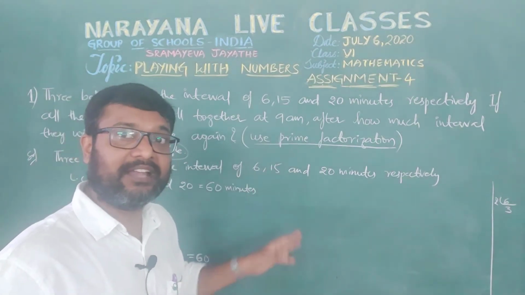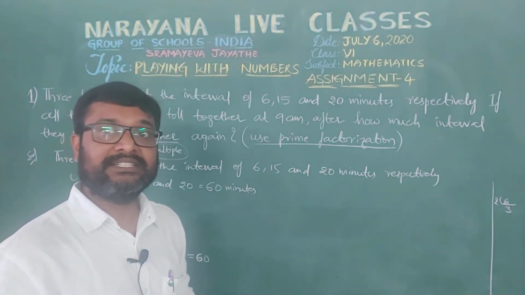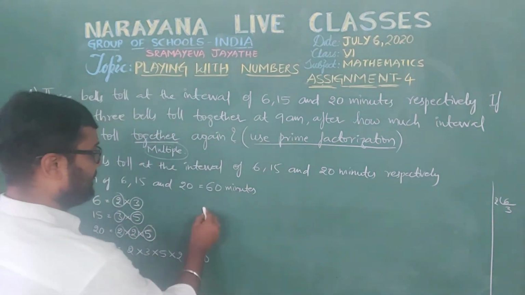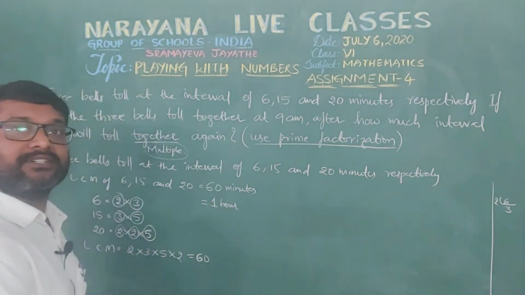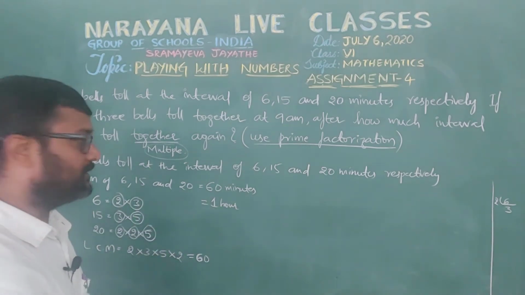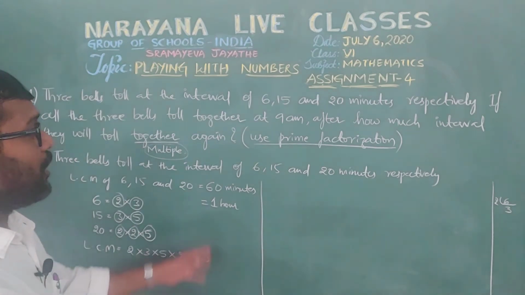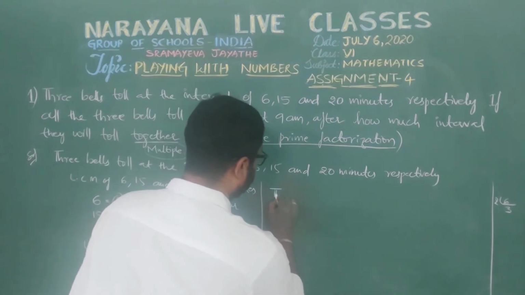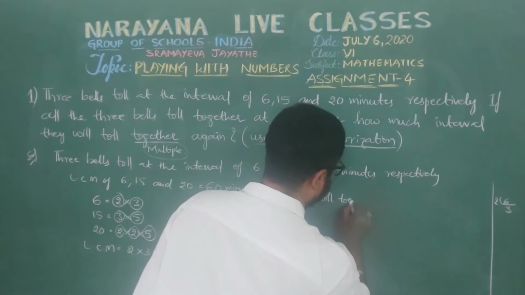So these are the individual intervals to toll. But here we are calculating when all 3 bells toll together. That is after every 60 minutes, that means after every 1 hour. After every 1 hour, the 3 bells toll together. So after how much interval will they toll together?